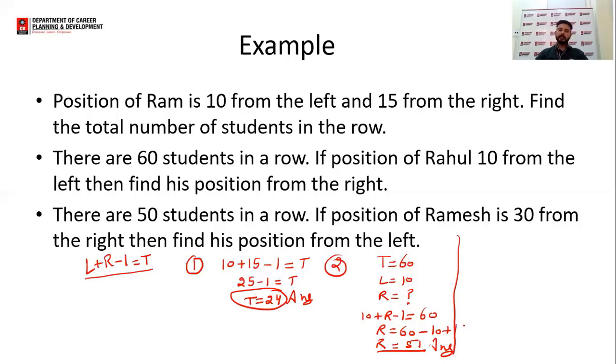Now, in the third question, there are 50 students in a row, means total is given as 50.